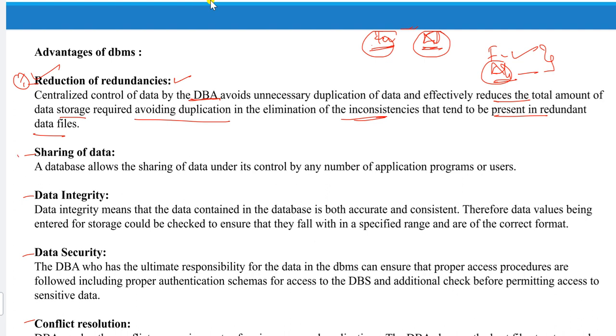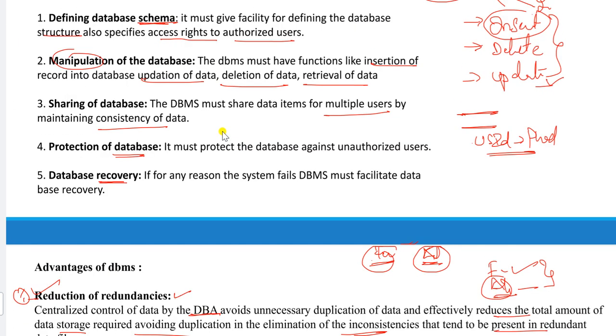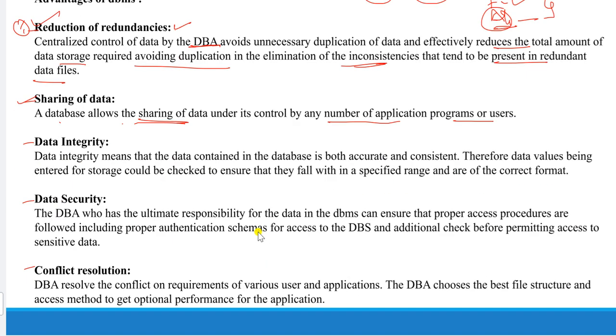And next, sharing of data. Sharing of data means what? Here the database allows the sharing of data under its control by any number of application programmers and users. So that is the case in DBMS functions. So here, what I said is sharing of database. Same like here, sharing of database is our example.